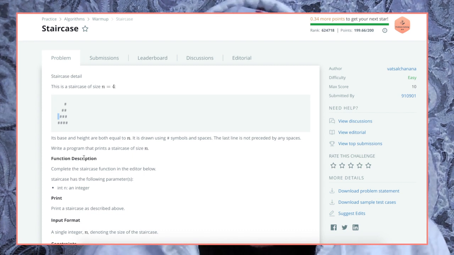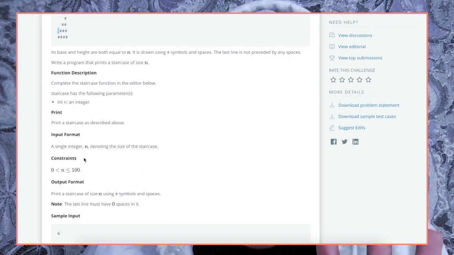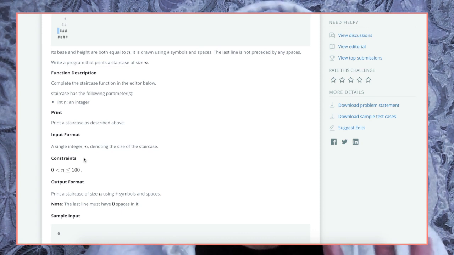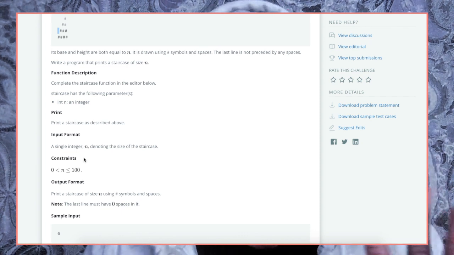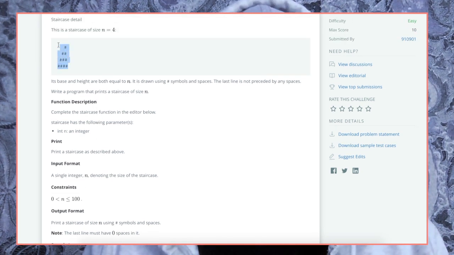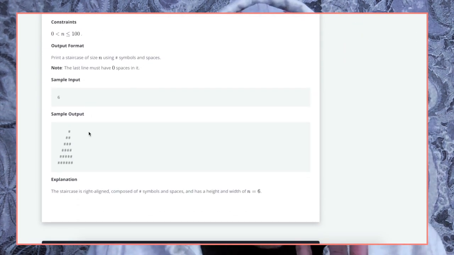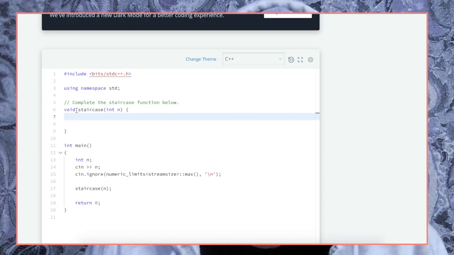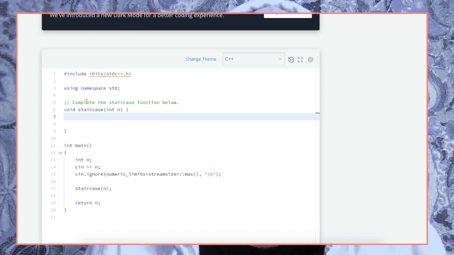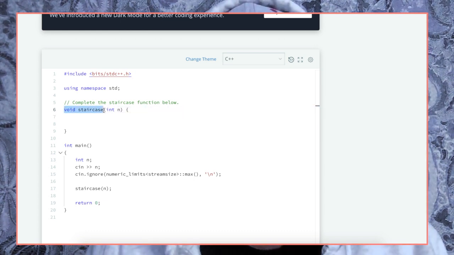It's pretty self-explanatory, but a thought process that I'll have going through this is: it just wants to print, so I'm assuming it doesn't want us to return anything. That's one of the first things we can think of. And that's confirmed right here because we see void staircase int n. It's a void method, which means it doesn't return anything.